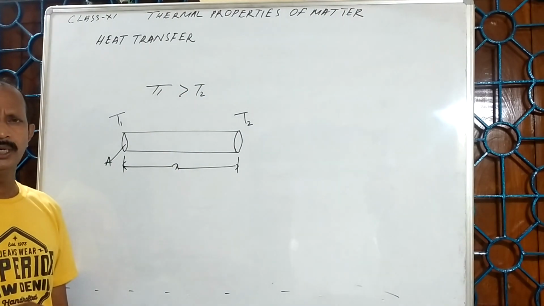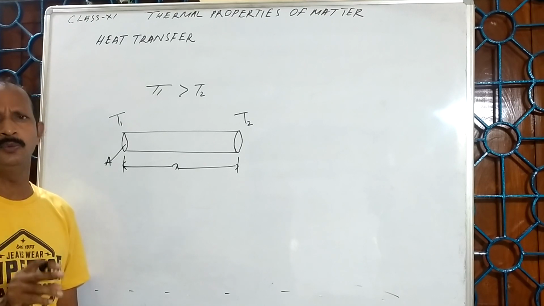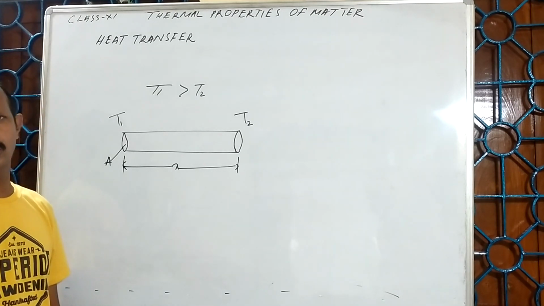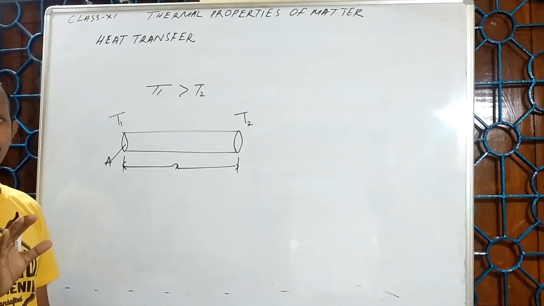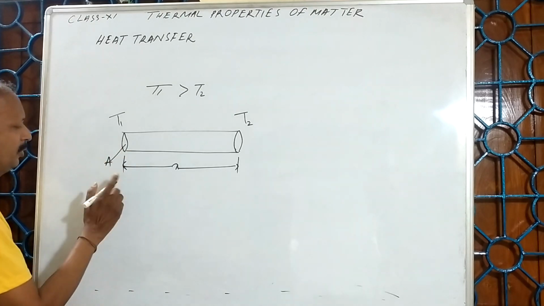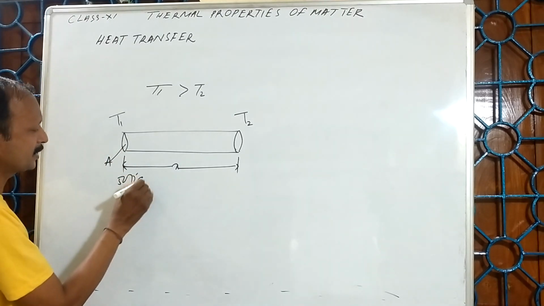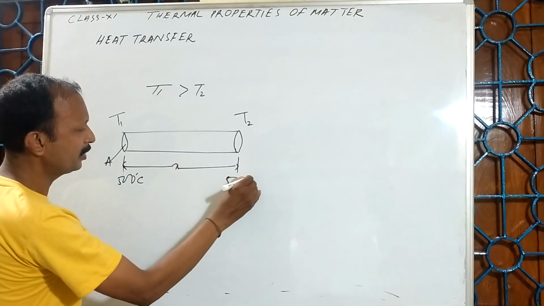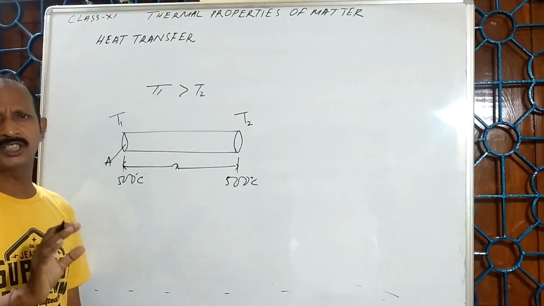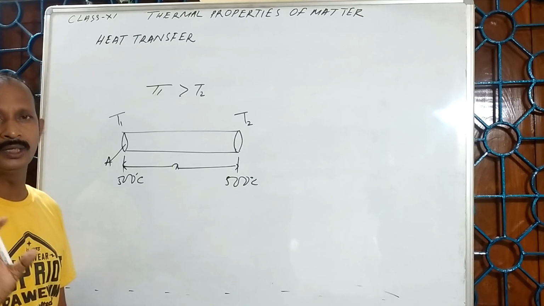Remember, heat transfer is only possible if there is a temperature difference. How much temperature one place has does not matter. For example, here 500 degrees Celsius, here 500 degrees Celsius, there will be no net transfer of heat energy.